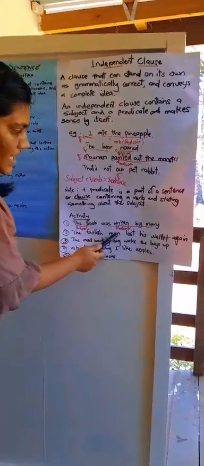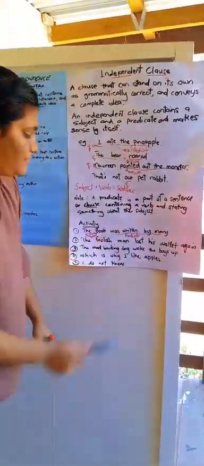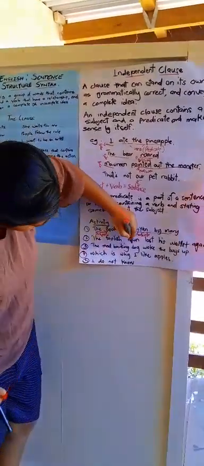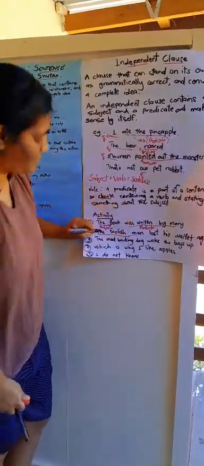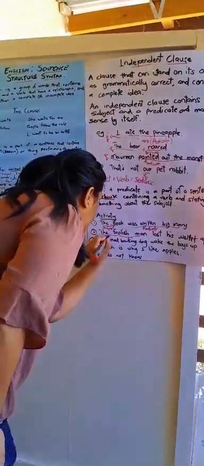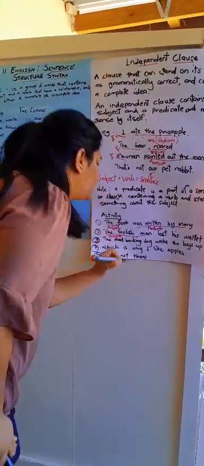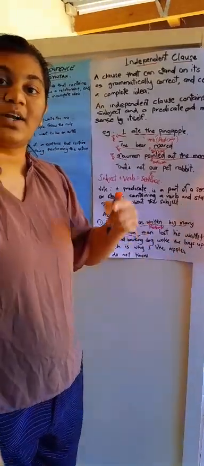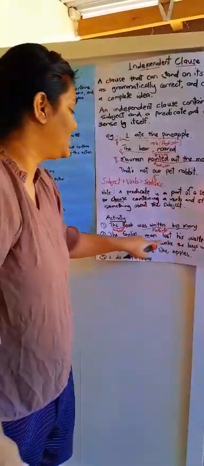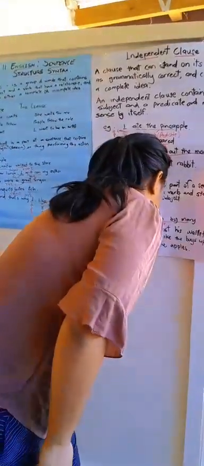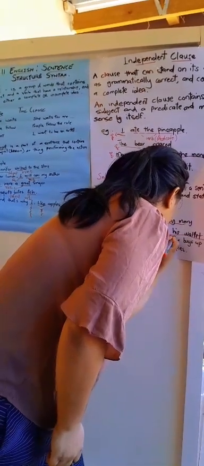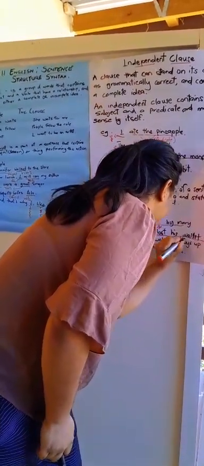The foolish man lost his wallet again. The foolish man here is the subject. Lost his wallet again is the predicate.